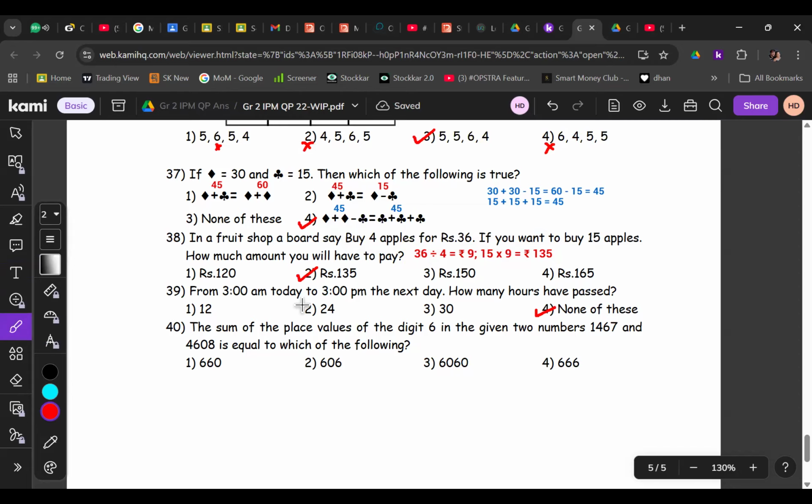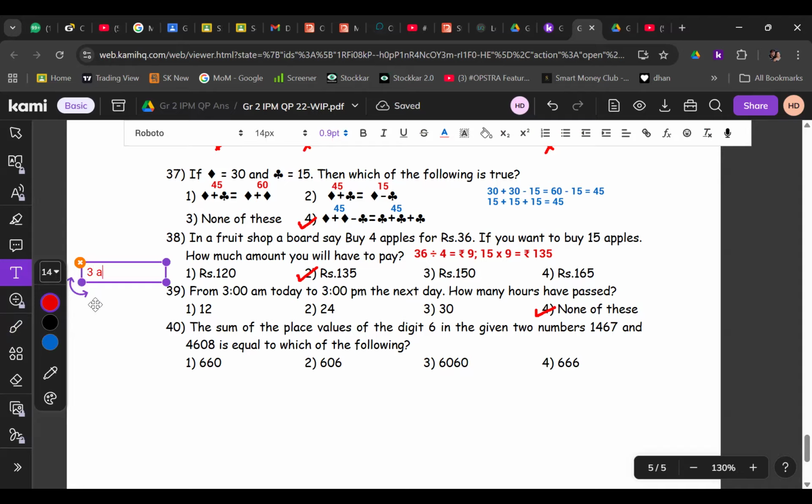Okay. 3 a.m. today to 3 p.m. next day. How many hours have passed? 24. It is AM to PM, beta. So 3 a.m. to 3 a.m. is equal to 24 hours, right?